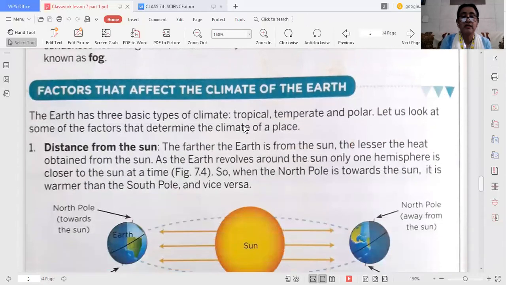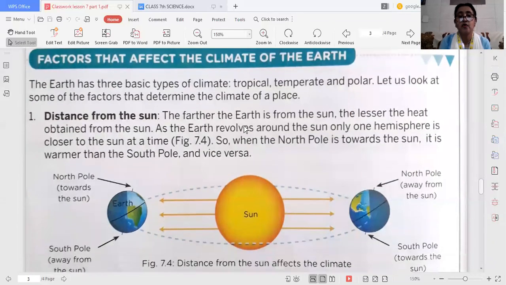Now, a few factors that affect the climate of the earth. The first is the distance from the sun. How much distance there is, is a main cause which determines the climate of the earth. As the earth revolves around the sun, one hemisphere is closer to the sun at a time. When the north pole is towards the sun, it is warmer than the south pole, and it is vice versa.